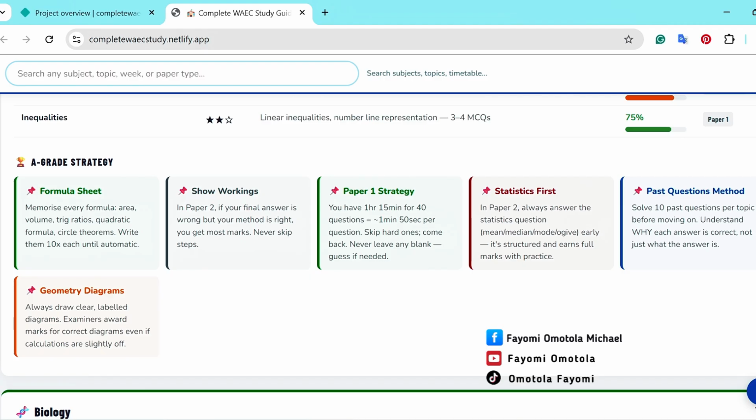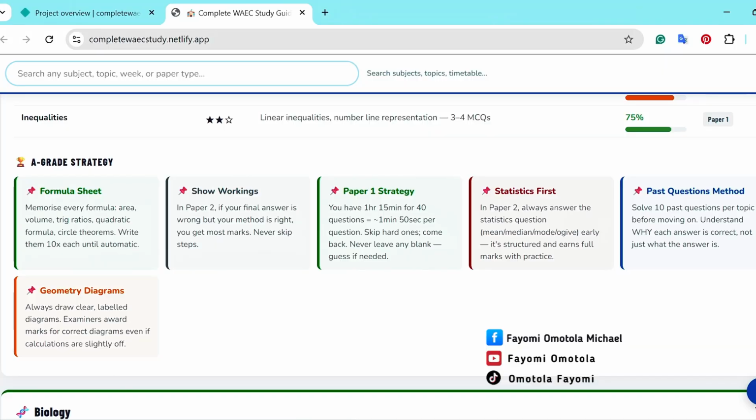For example, if it is mensuration or sets or trigonometry, let's say trigonometry, solve 10 past questions on trigonometry, 10 past questions on sets, like that. In that way, you understand all the intricacies. They'll just change one or two things. Sometimes it may be the same concept, they just change figures, particularly in histograms, mean, median. And geometric diagrams: always draw clear, labeled diagrams.